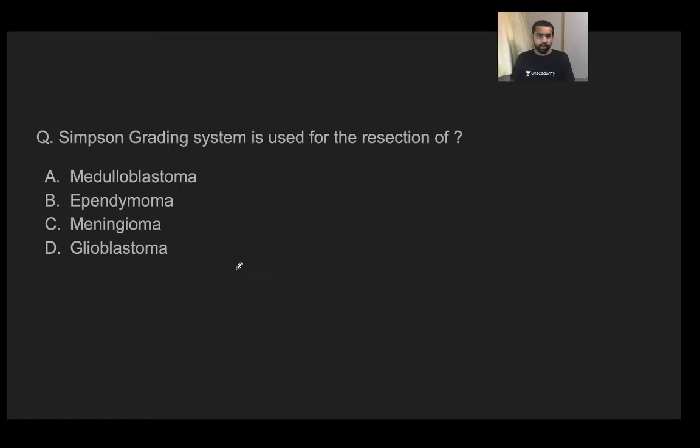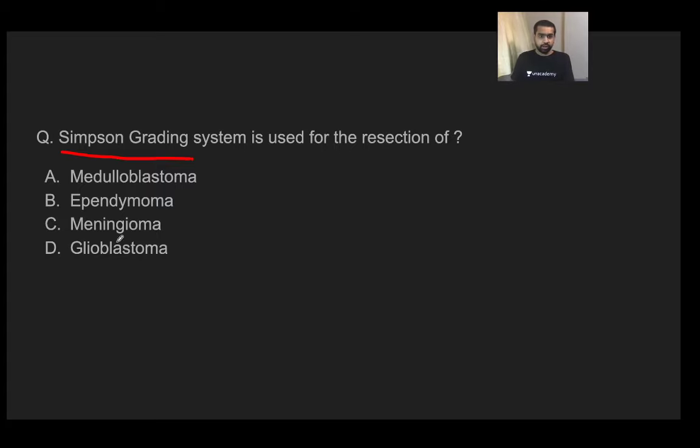Glioblastoma. Okay, fair enough. So Jaya is saying it's D. What do you think, guys? So Aditya is saying it's B, ependymoma. Fair enough. Hi Maya. Hi Divya. Divya is also saying it's B. Guys, please, whoever is online, please do answer. What's the answer to this particular question? Where do you use the Simpson's grading system after the resection of?